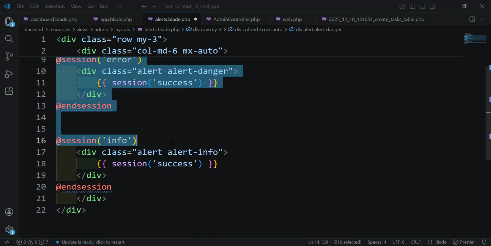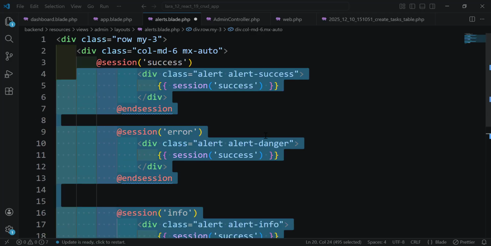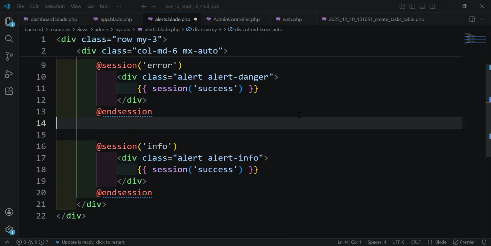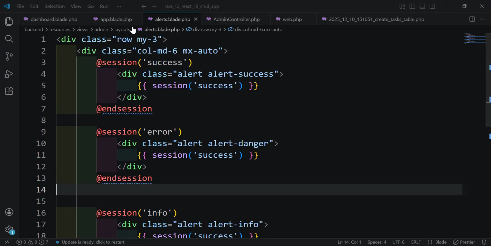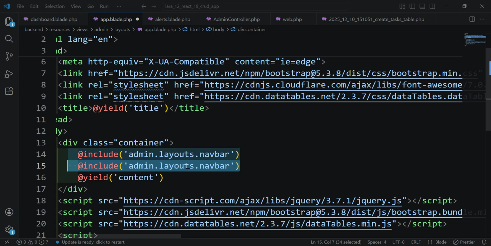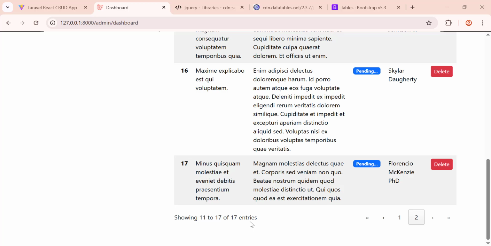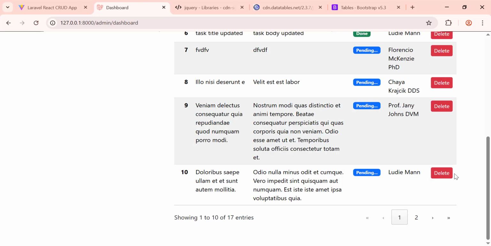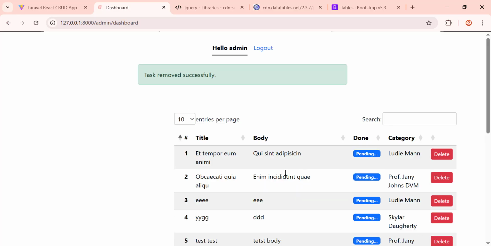Let's organize the code and see. Save. Now we need to include this alerts after the navbar. So alerts, save. Let's refresh the page here. Let's try to delete number 10, and as you can see, task removed successfully.